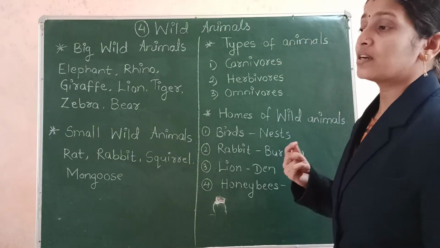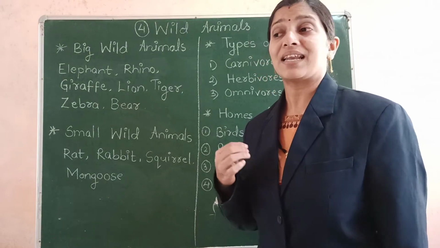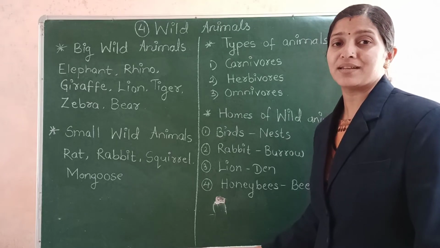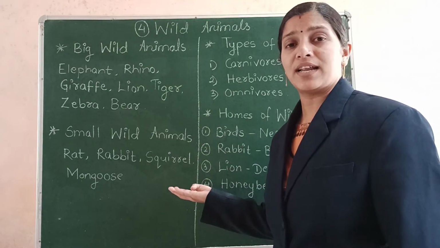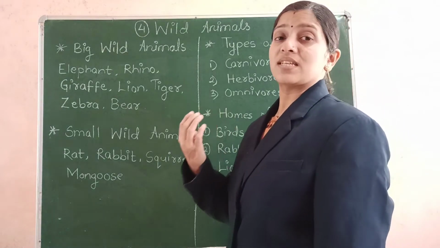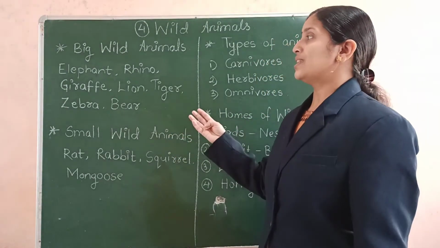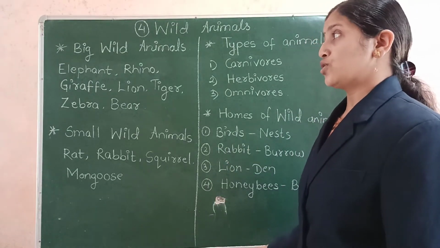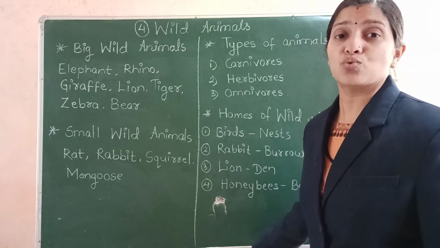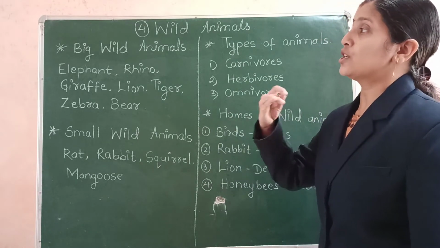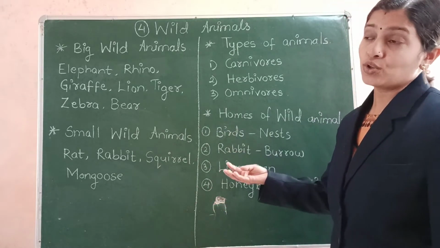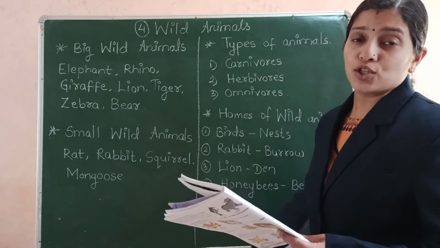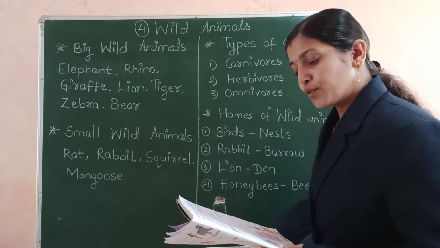The human beings are cutting the forest. The human beings are cutting the trees, and they are destroying the home of these wild animals. The forest is a home for these wild animals, and if we human beings start cutting the trees in the forest, these animals are losing their habitat, they are losing their home, and so these animals can be dangerous to us because we are destroying their houses. So they may get angry and they will attack us. So it is not good that we destroy or cut the trees from the forest.